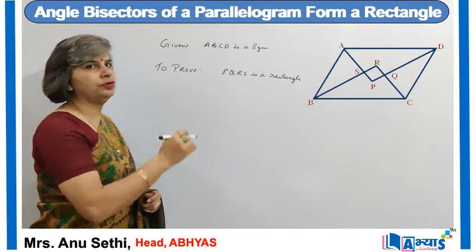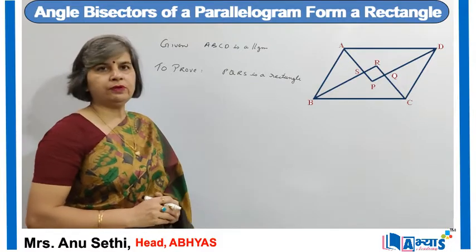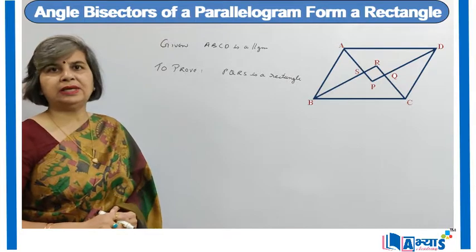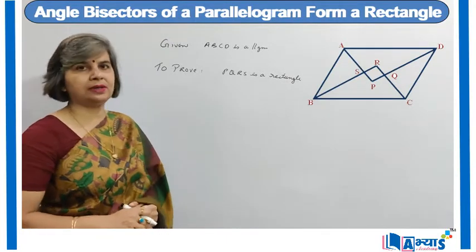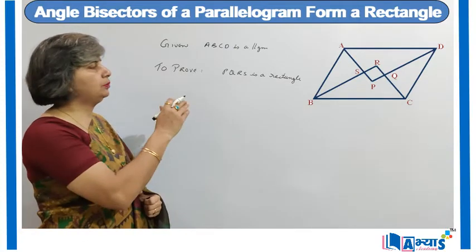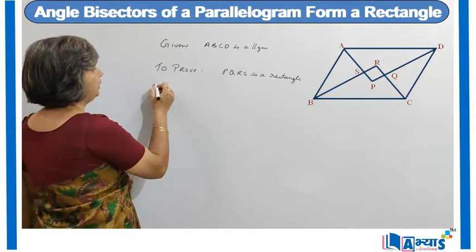Basically, to prove that PQRS is a rectangle, we have to prove that all the angles of the quadrilateral are 90 degrees, because we know that if in a quadrilateral all the angles are 90 degrees, then that quadrilateral is a rectangle. So basically we have to prove that P, Q, R and S are each 90 degrees. So for this the proof will be,